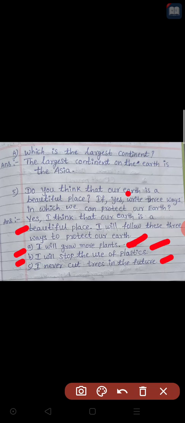So you can take your own bags and go, and inside those bags you can bring your things. Don't use plastic covers. Okay, stop it.